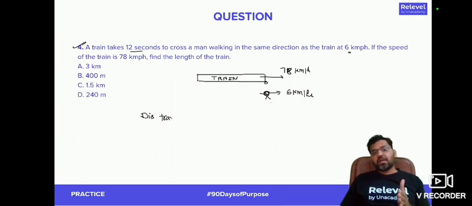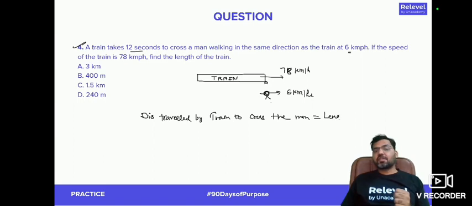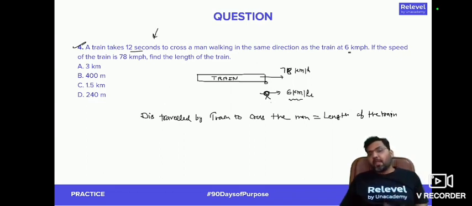Distance traveled by train to cross the man will be same as length of the train itself, right? As we have discussed in the first question, length of the train. So now this train is crossing this man in 12 seconds, but you need to see that the man is also running at a speed of 6 km per hour. Now see that train and man both are running in the same direction.